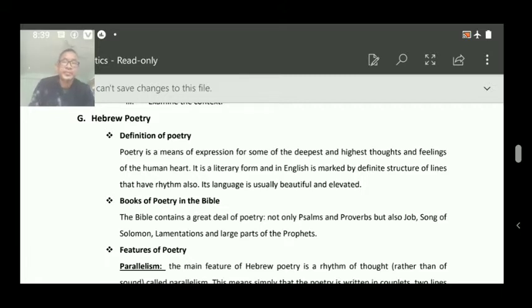Poetry is a means of expression for some of the deepest and highest thoughts and feelings of the human heart. That is the simple definition of poetry. It means to express some of the deepest and the highest thoughts and feelings of the human heart.